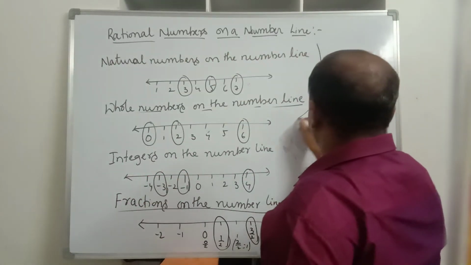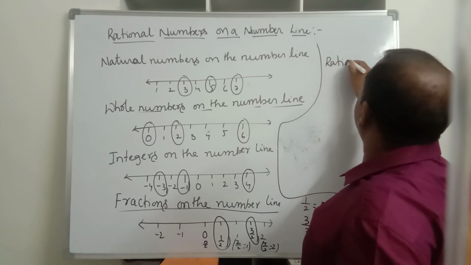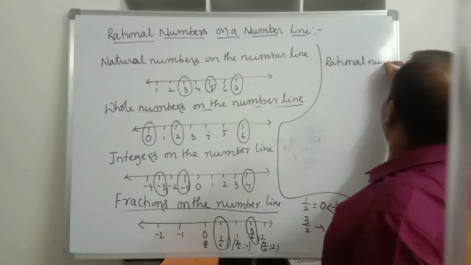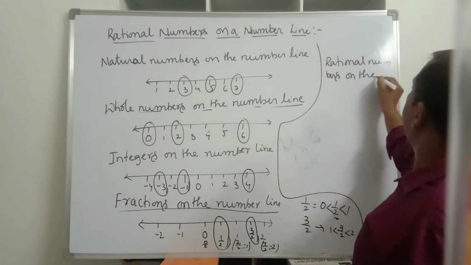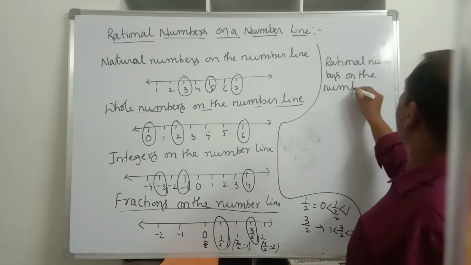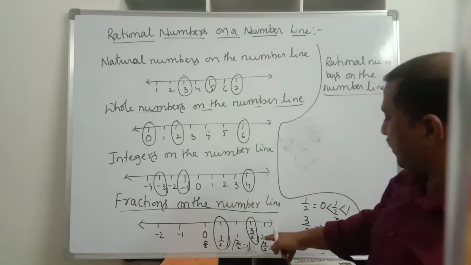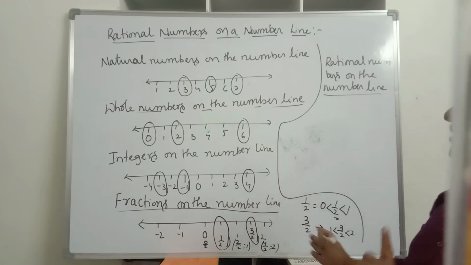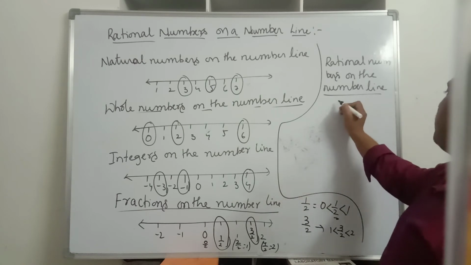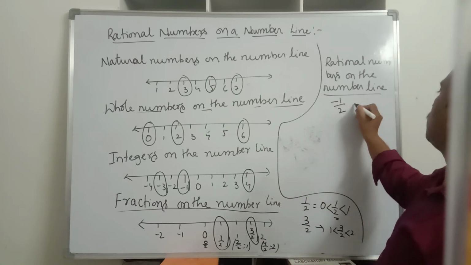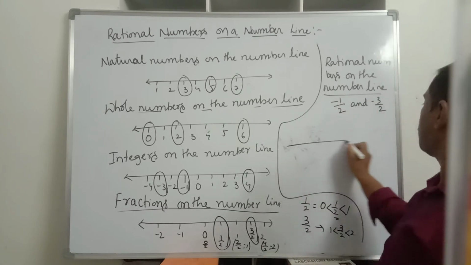Now, how do we represent rational numbers on the number line? We have just discussed 1 by 2 and 3 by 2; they are fractions and they are rational numbers. The same we can apply for other rational numbers also. For example, if you want to represent minus 1 by 2 and minus 3 by 2, both rational numbers, on the number line, what will we do?